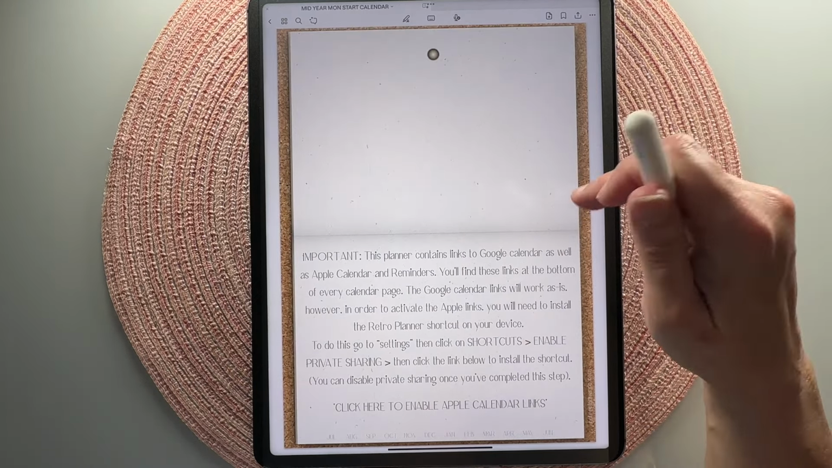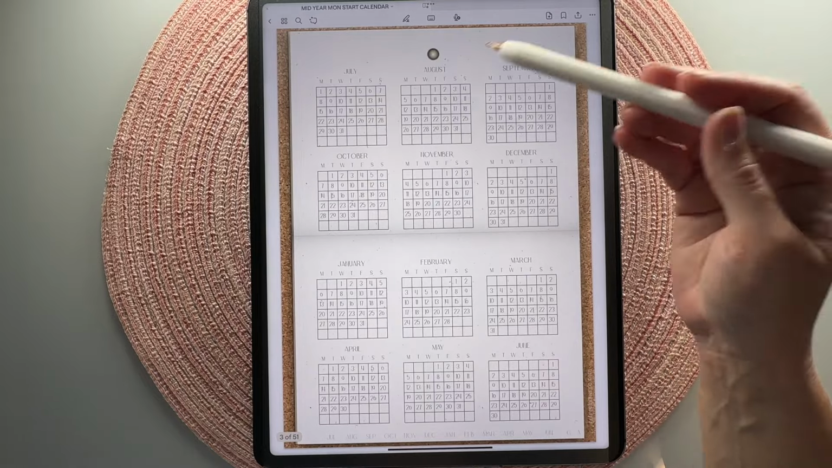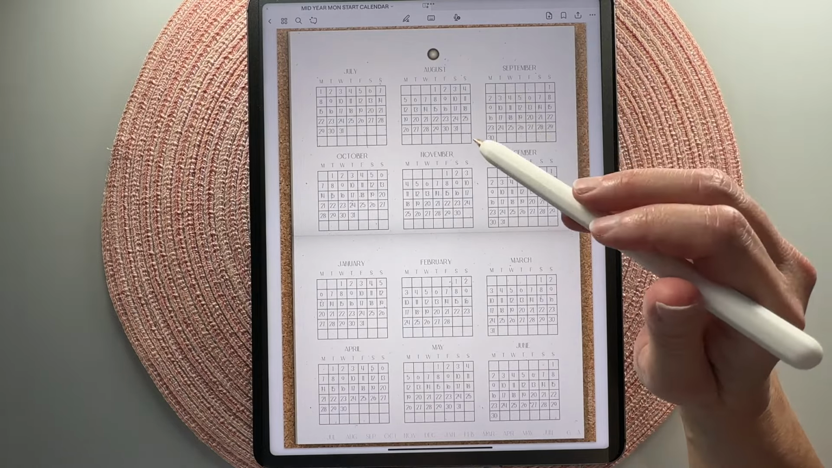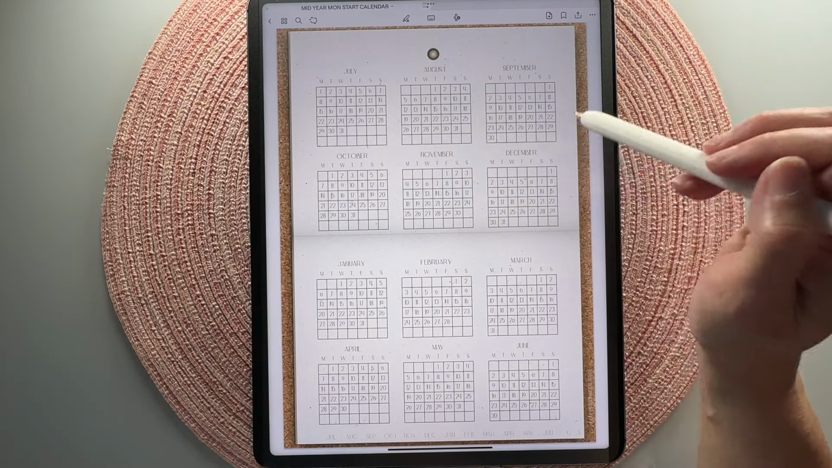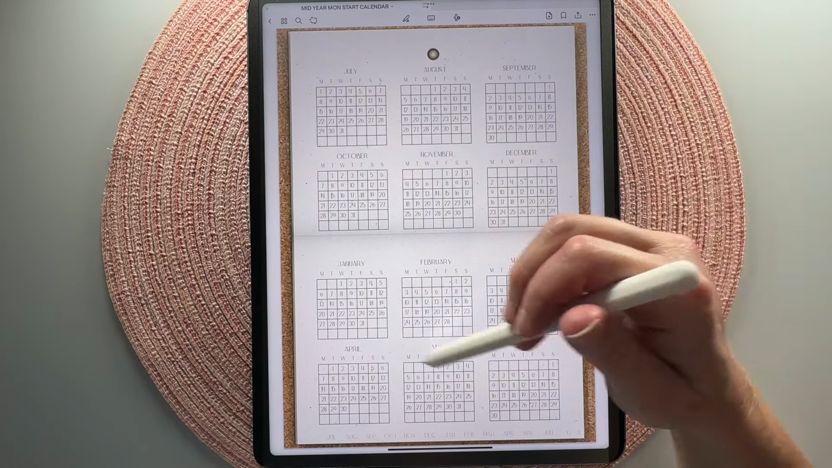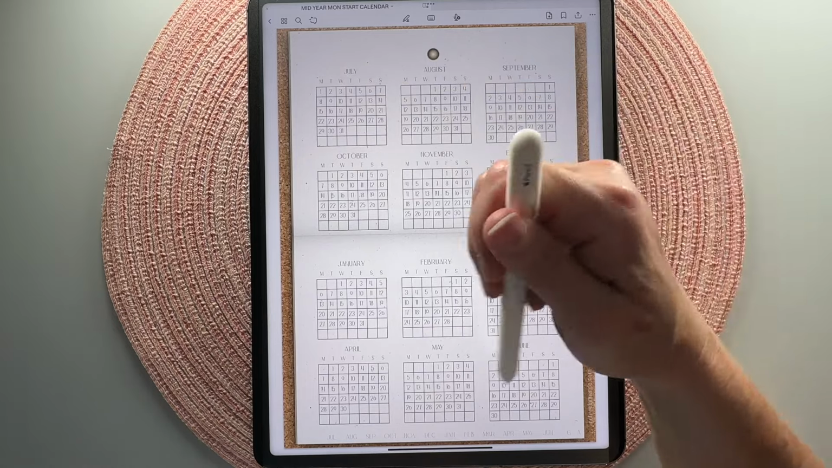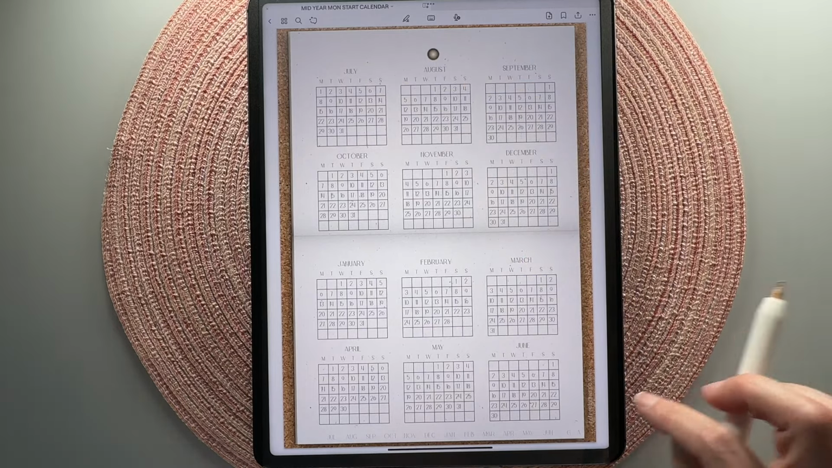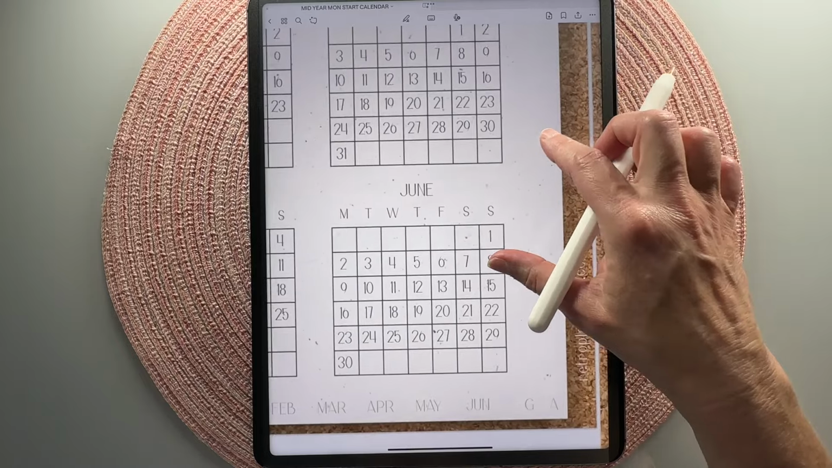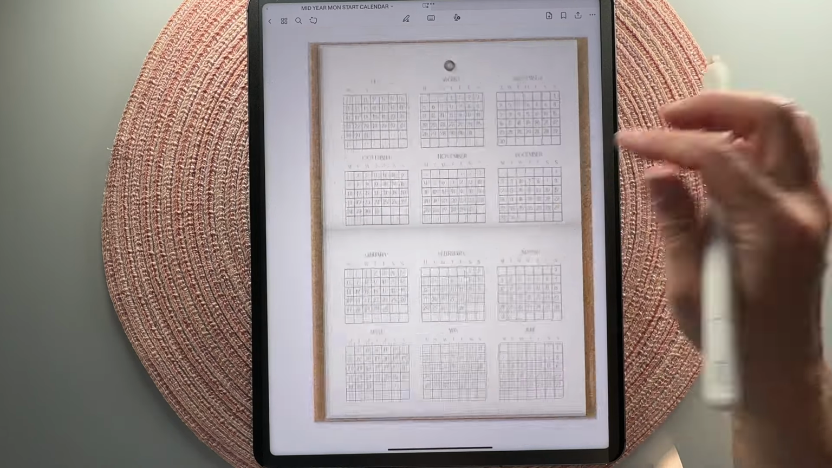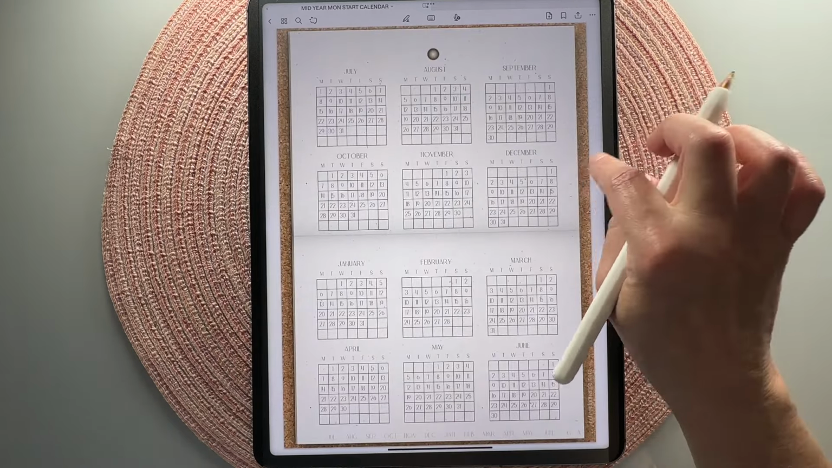If you just swipe over from the instructions page, the next page is your yearly overview. Remember, this is a month-only calendar, so none of these boxes are going to be linked. They're just an overview of the year, but the month headers are linked to the individual months, as well as down here on the bottom. All the calendar pages contain the Google and Apple Calendar links right here on the bottom. I tried to make them unobtrusive, so if that's not something you really use, it's not going to be in your way and it's not going to really bother you.